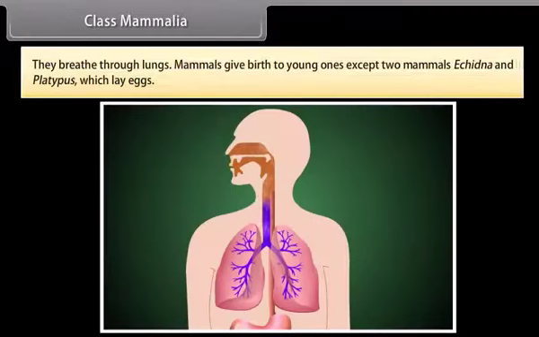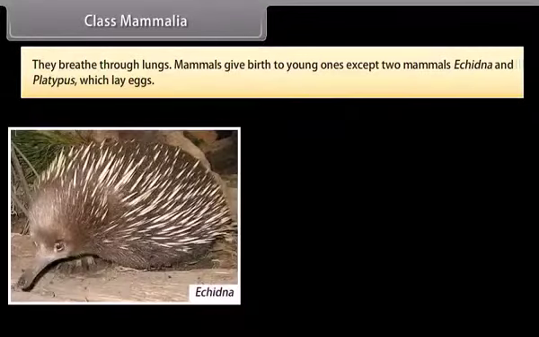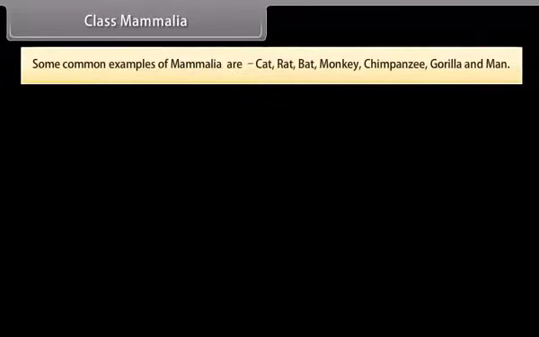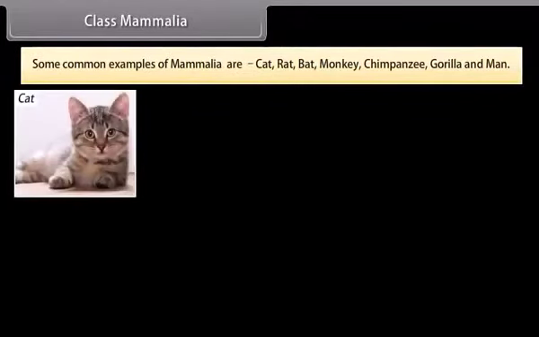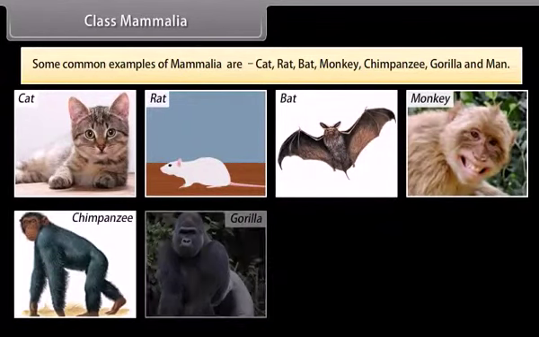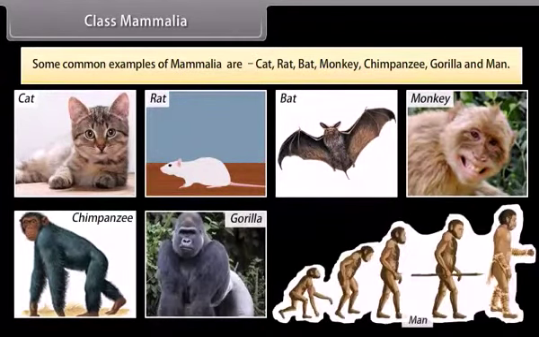They breathe through lungs. Mammals give birth to young ones except two mammals, Echidna and Platypus, which lay eggs. Some common examples of mammalia are cat, rat, bat, monkey, chimpanzee, gorilla, and man.